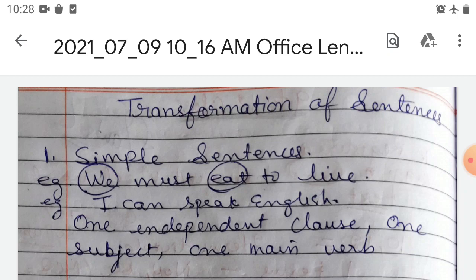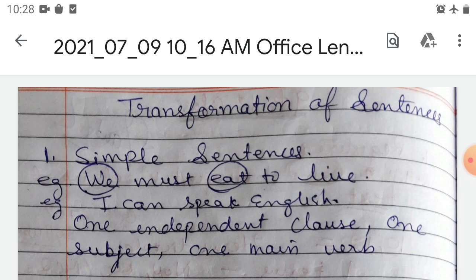In this lesson, we have to do the transformation of the sentence. Like we have a simple sentence and we have to change it into a compound sentence or a complex sentence. A compound sentence should be changed into a complex sentence or a simple sentence, or a complex sentence should be changed into simple or compound. In this way we do the transformation of the sentence.